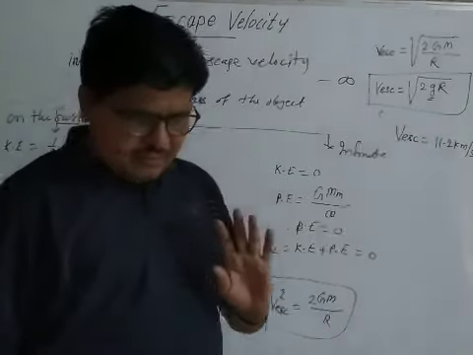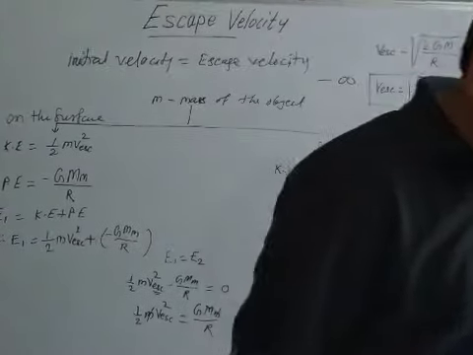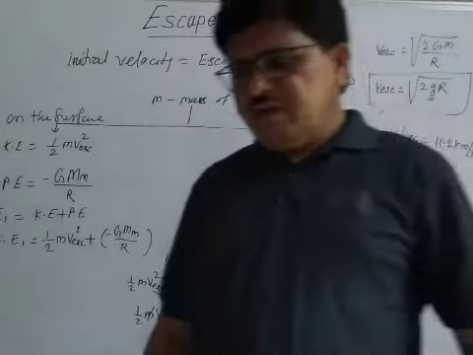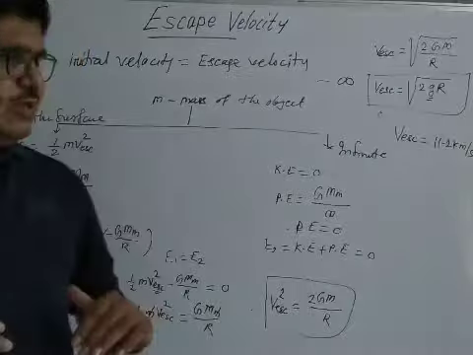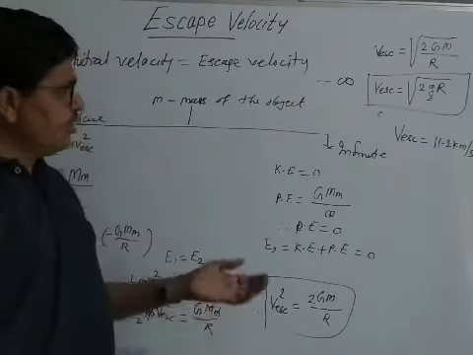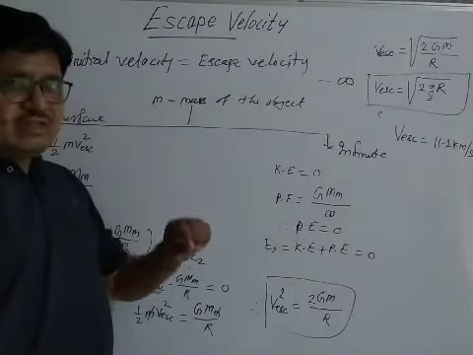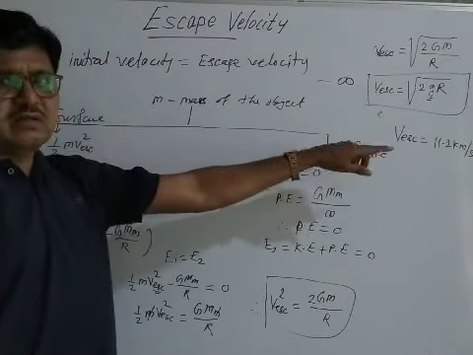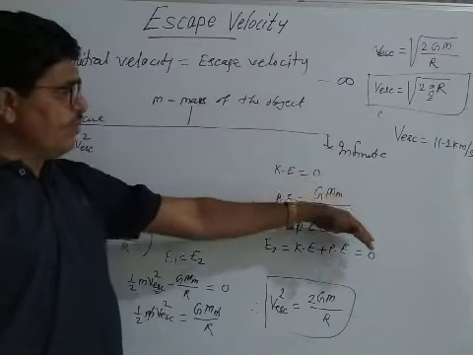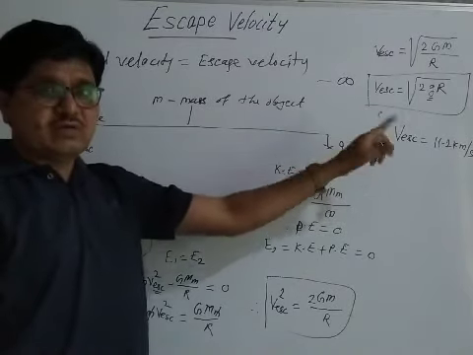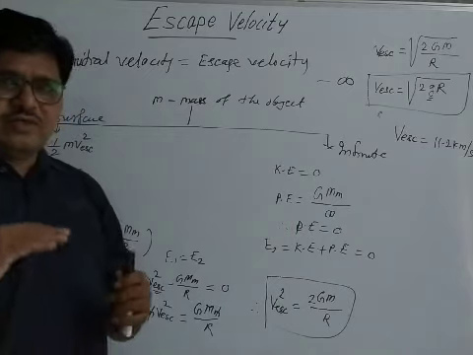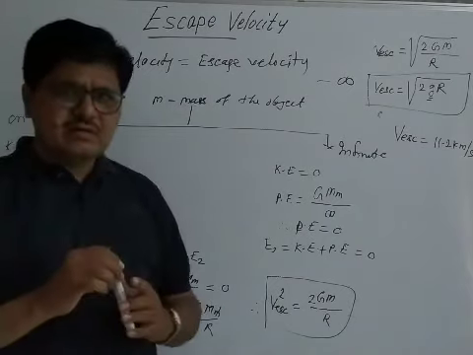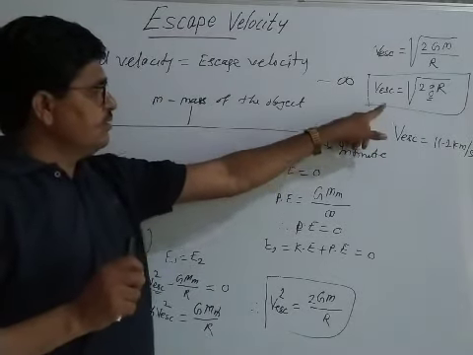In a spacecraft, when we send any object to the moon or to another planet, at this time the initial velocity of that object must be 11.2 kilometer per second. When we take the velocity of any object as 11.2 kilometer per second, only at this time does that object go beyond the earth gravitational field and reach any planet. This is the formula of the escape velocity.